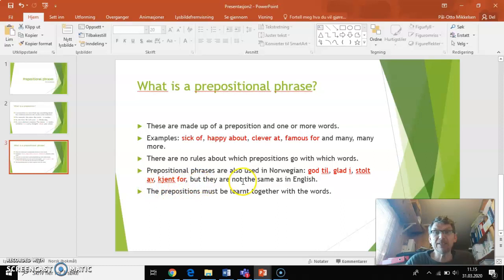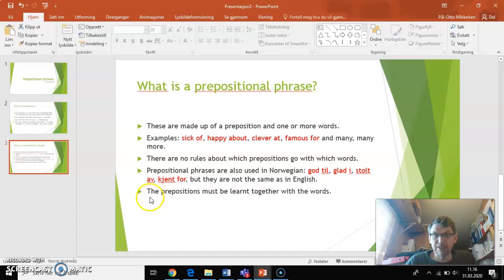But remember, these are not the same as in English. For example, glad i is in Norwegian, but you can't think that glad in English goes together with in. So don't think that Norwegian and English are the same in this respect.